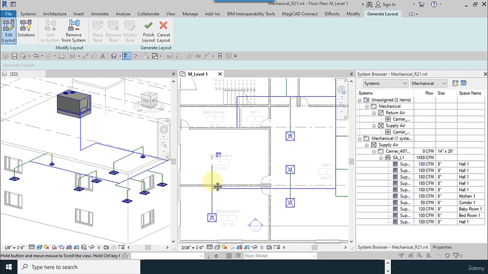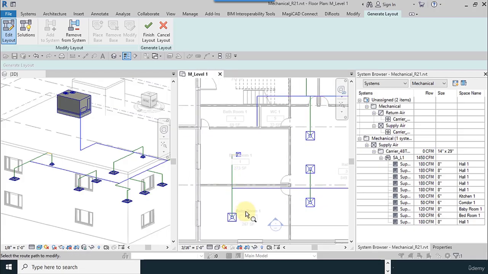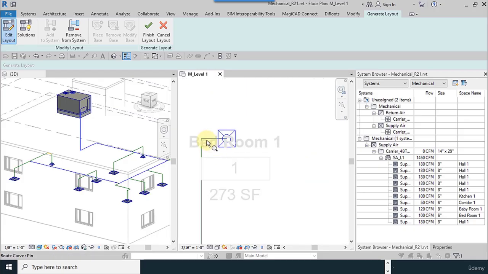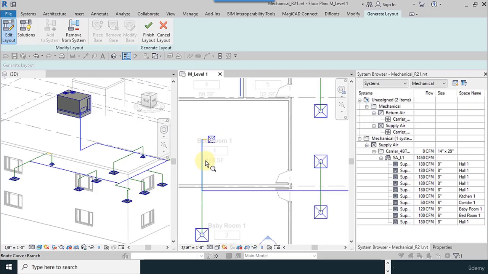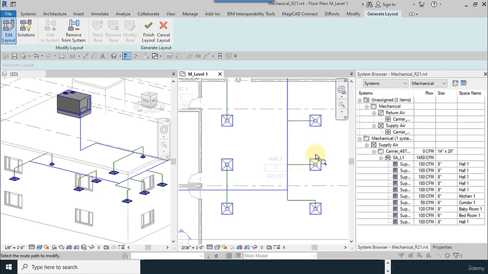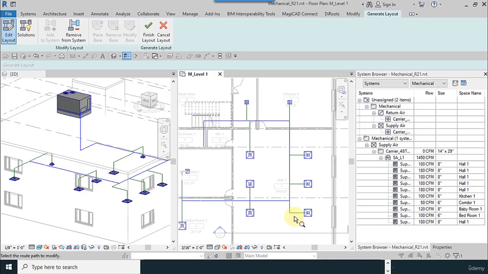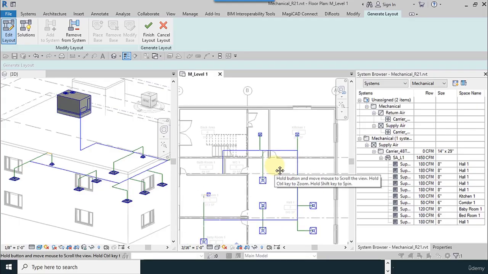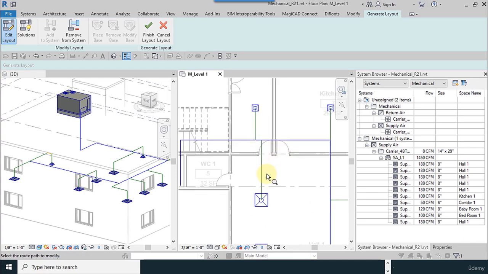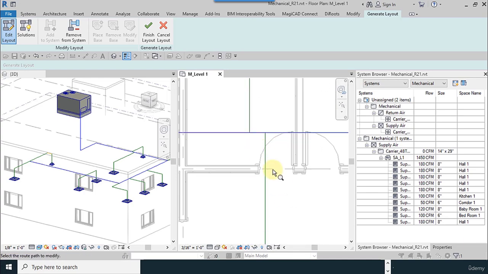Exactly like this. Okay, and the color is yellow now. It means that we have to change its position manually. I put it down. You can change the line's position manually.